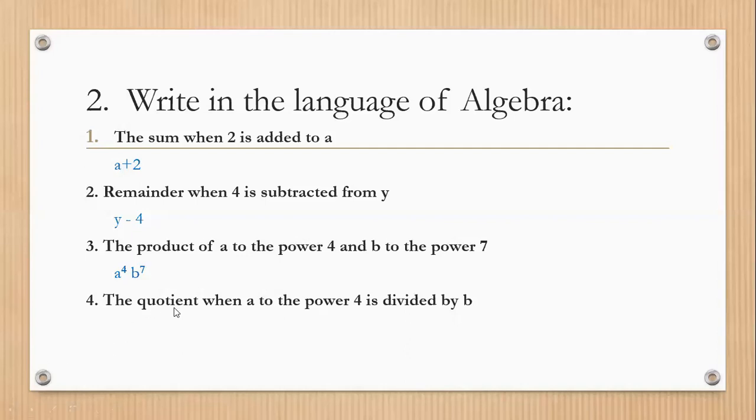So I can say the result when a to the power 4 is divided by b is a raised to the power 4 upon b.